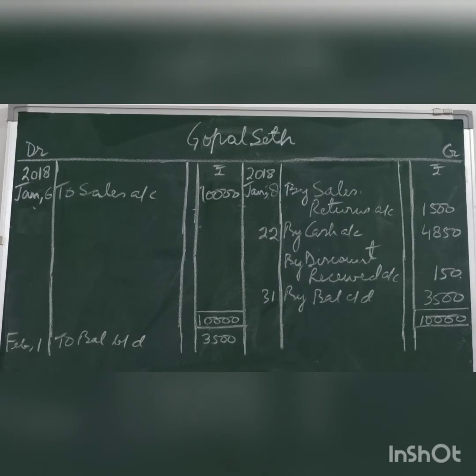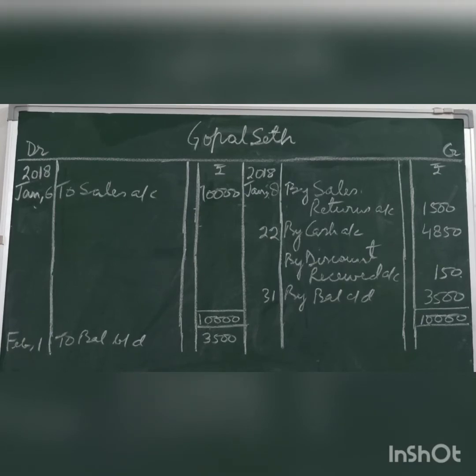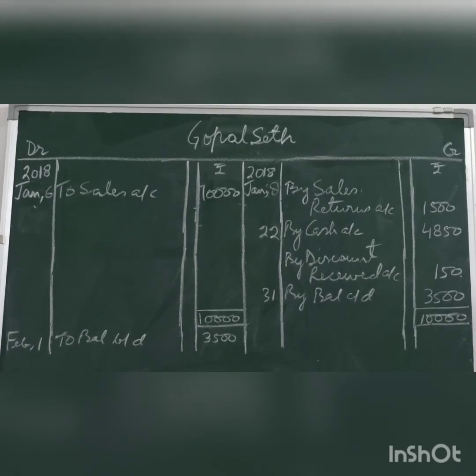Since goods have been sold to Gopal Seth on 6th, his account will be debited to sales account 10,000. On 8th, he returned some goods back, so credit the giver by sales returns account 1,500. On 22nd, he settles part of his account of rupees 5,000.